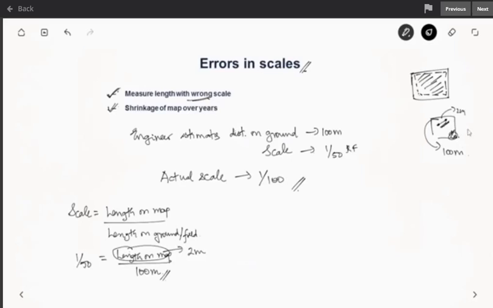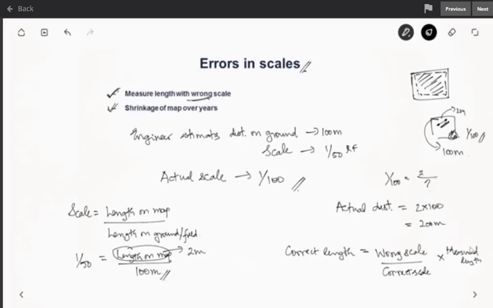Now if we use the correct scale of 1/100, then we can find the actual distance on the ground. So we have 1/100 equal to 2 by the actual distance on the ground which we want. So that will be equal to 200 meters. So the correct or actual length is wrong scale by correct scale into measured length.